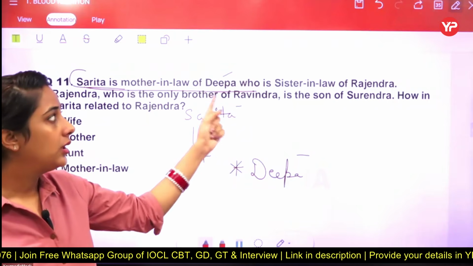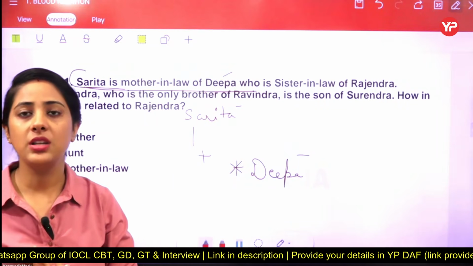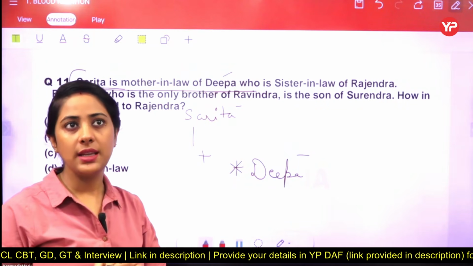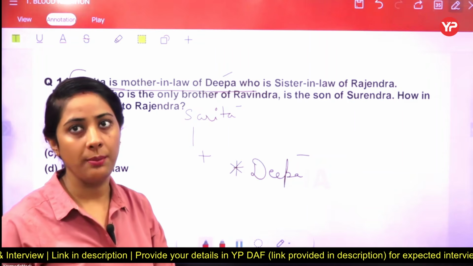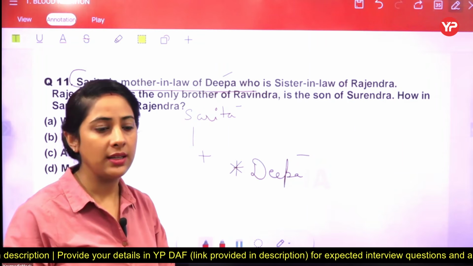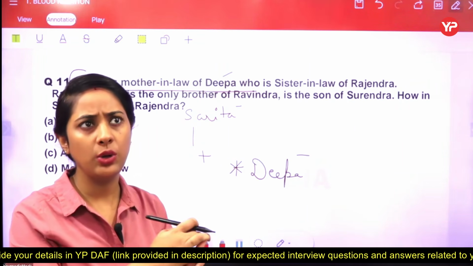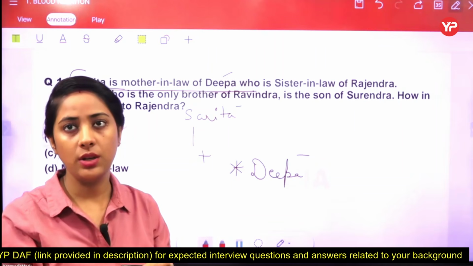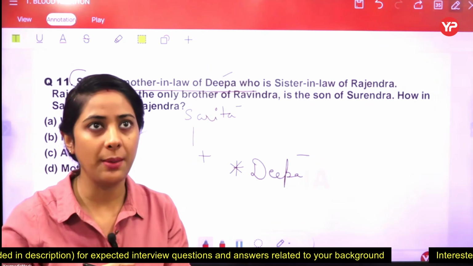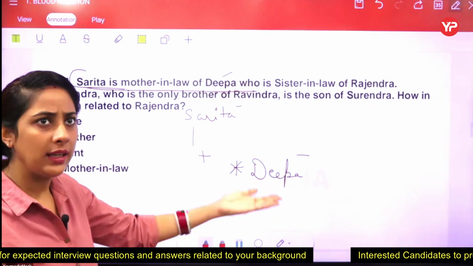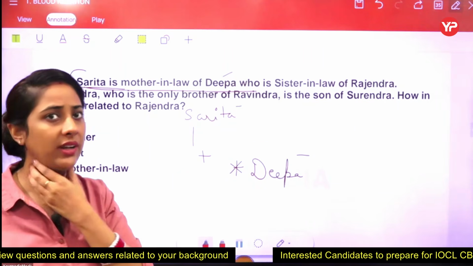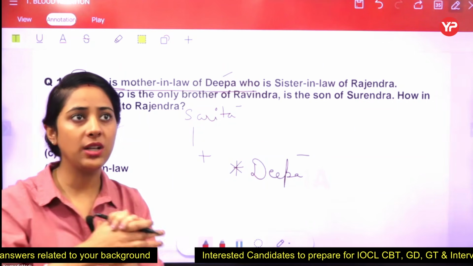Got it? Now, Deepa, who is a sister-in-law of Rajinder. Now, they are saying that Deepa is a sister-in-law. So, from that angle, we can consider that maybe Deepa जो है वो साली होगी, sister-in-law is there, और भाभी भी हो सकती है. So, if we are taking that ये तो उसके in-laws की बात चल रही है, we are taking that कहाँ पे काम चल रहा है?